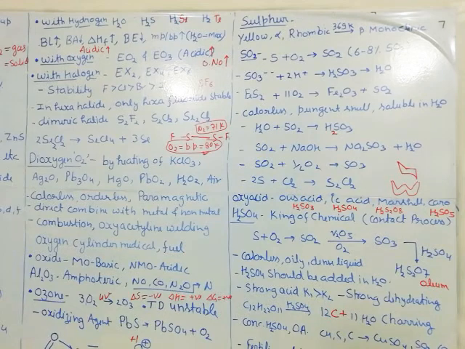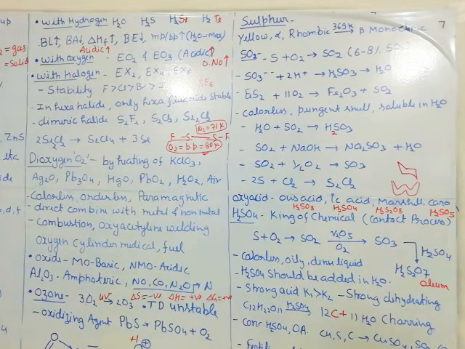Okay, the next, uses of H2SO4. H2SO4 is used to form fertilizers like ammonium sulfate, (NH4)2SO4. It is one of the fertilizers. It is used in the lab day to day. What are the common reagents? What is the most common reagent available in the lab? H2SO4 is easily available, HCl is easily available, nitric acid HNO3 is easily available.